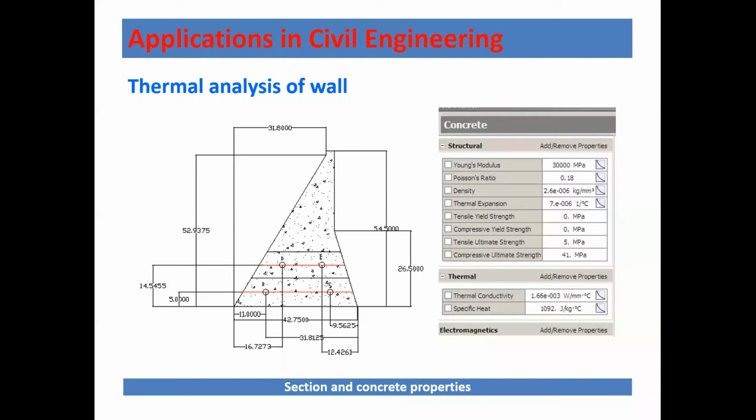We can analyze this particular structure over a period of say 2 days or maybe 3 days, and see how much heat is generated in the concrete structure. And then if we know where the maximum heat is, we can provide some additional water pipes for cooling down that particular structure inside the body.